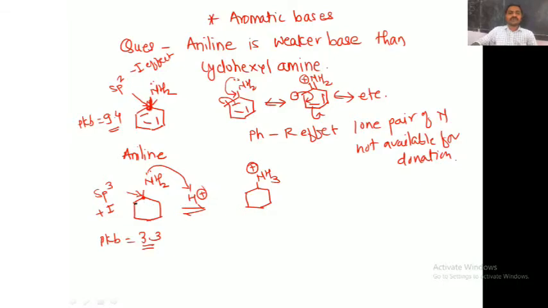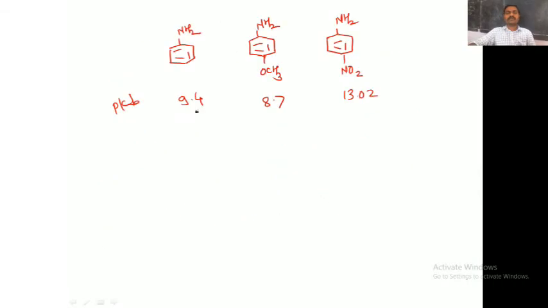Okay, so the carbon atoms adjacent to this carbon show a plus I effect. As the R group increases, the electron density around the nitrogen atom increases, so this increases the tendency to donate the electron pair. This is what happens in cyclohexylamine. Therefore cyclohexylamine is a stronger base than aniline. Aniline has pKb 9.4, ortho-methoxyaniline 8.7, and para-nitroaniline 13.02.